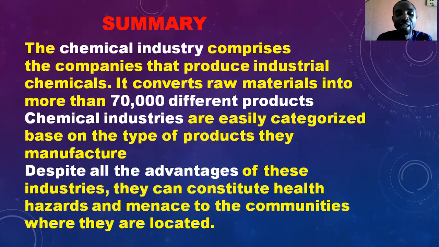They convert raw materials into more than 70,000 different products, and chemical industry can be categorized in different ways depending on the products they produce. Despite their advantages, they can also constitute a health hazard to our lives and to the community where they are located.